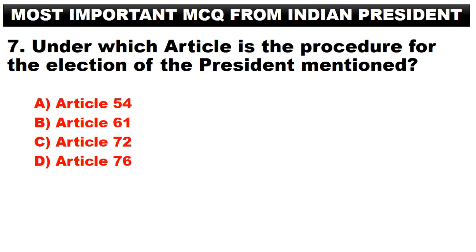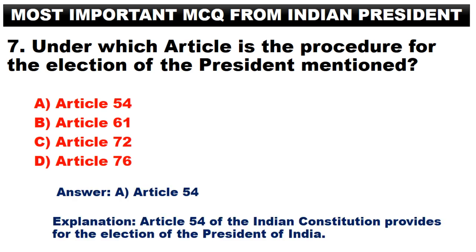Under which article is the procedure for the election of the President mentioned? A. Article 54. B. Article 61. C. Article 72. D. Article 76. Answer. A. Article 54. Article 54 of the Indian Constitution provides for the election of the President of India.